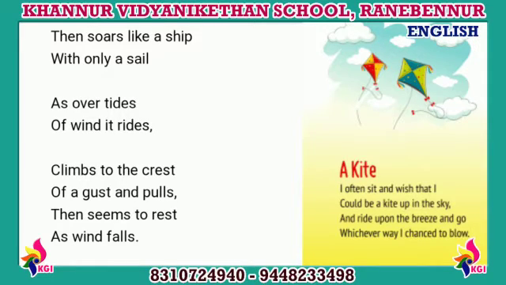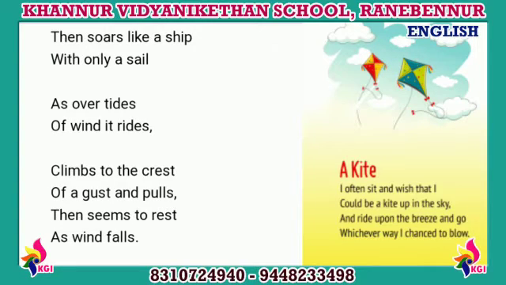So if it floats with the waves or with the wind, it will rise or it will fall. The ship moves in the ocean. So here the writer has used personification, where he compares how the kite flies in the sky with how a ship moves on the ocean.